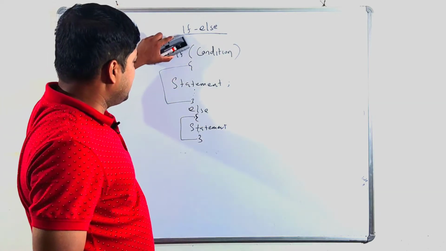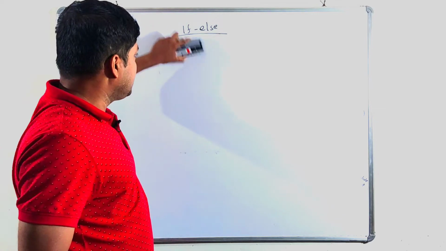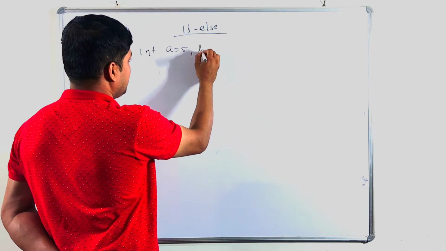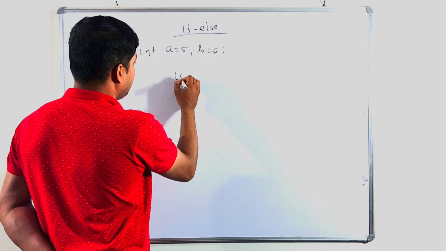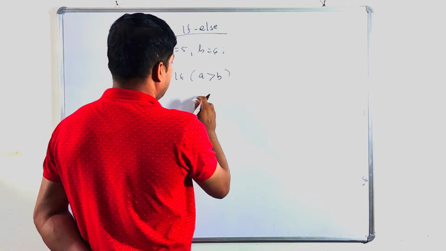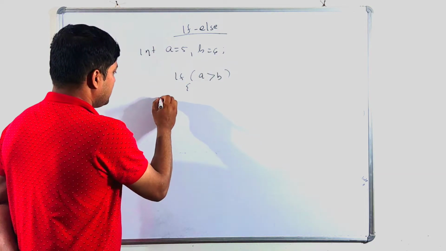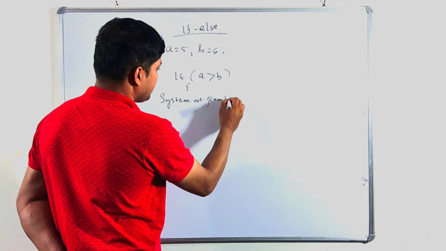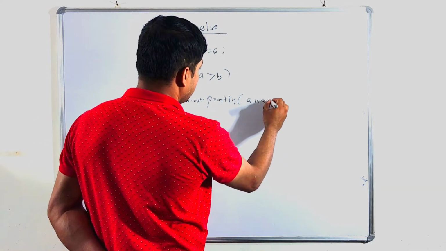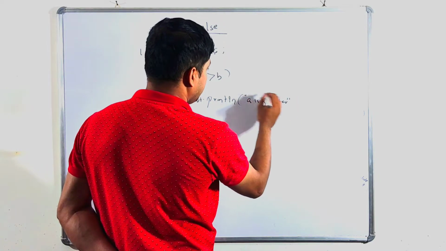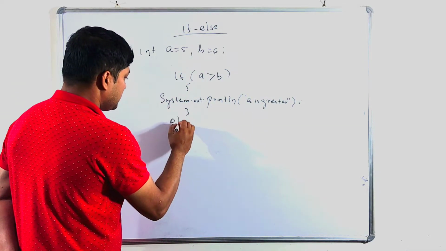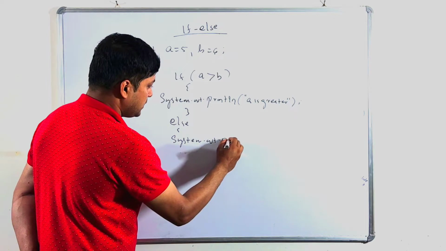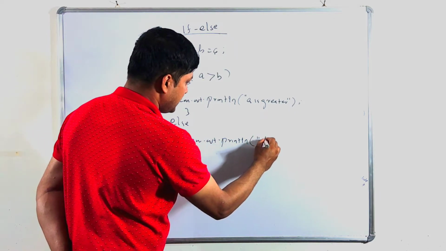Let's take one example. Suppose I am writing integer a equal 5, b equal 6. I am writing if a greater than b, then System.out.println("a is greater"), else System.out.println("b is greater").